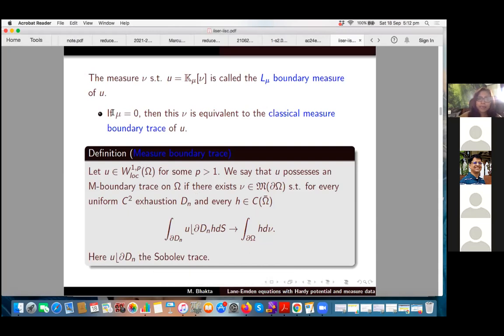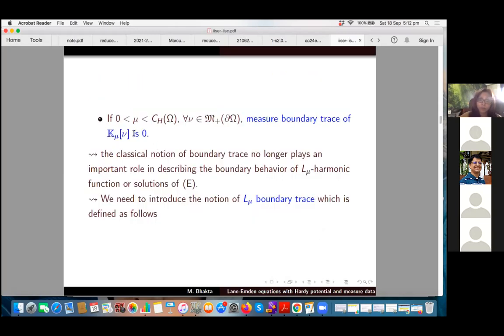So what I said here is that if there is no Hardy potential, that is mu is equal to 0, then this nu is the same as the L_mu classical measure boundary trace. Now what happens when mu is positive? In that case, it can be easily shown that the measure boundary trace of K_mu nu is 0. And that's the main problem. That means that the classical notion of boundary trace no longer plays any role in describing the boundary behavior of L_mu harmonic functions. So we need to introduce a different notion of boundary trace, which we call the L_mu boundary trace.